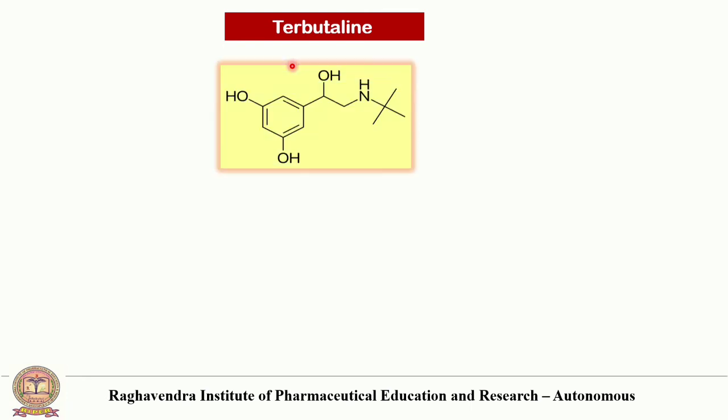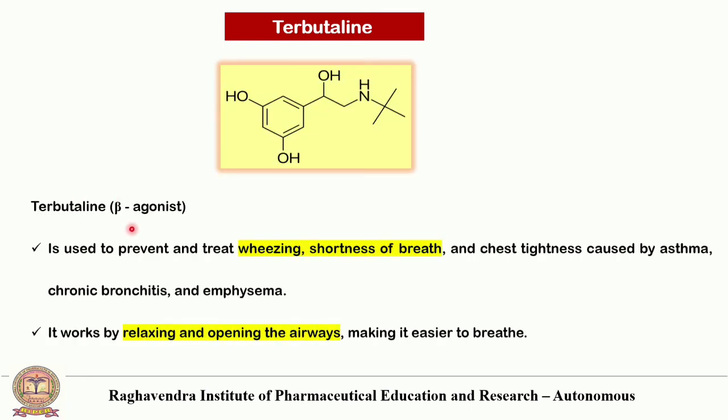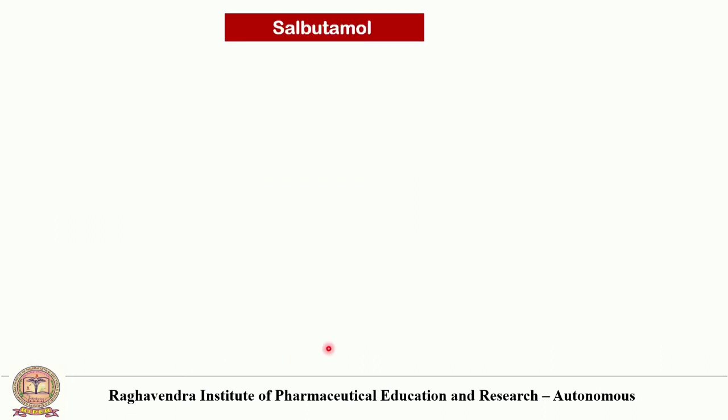Next one is terbutaline. This is the structure of terbutaline. It is a beta agonist agent. It is used to prevent and treat the wheezing, shortness of breath and chest tightness caused by asthma, chronic bronchitis and emphysema. It works by relaxing and opening the airways, making it easier to breathe.